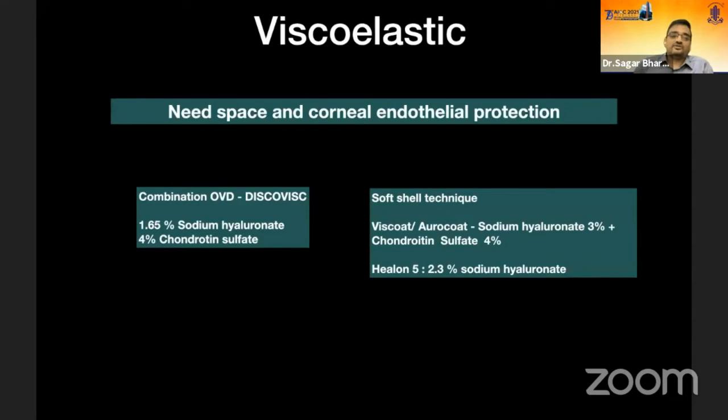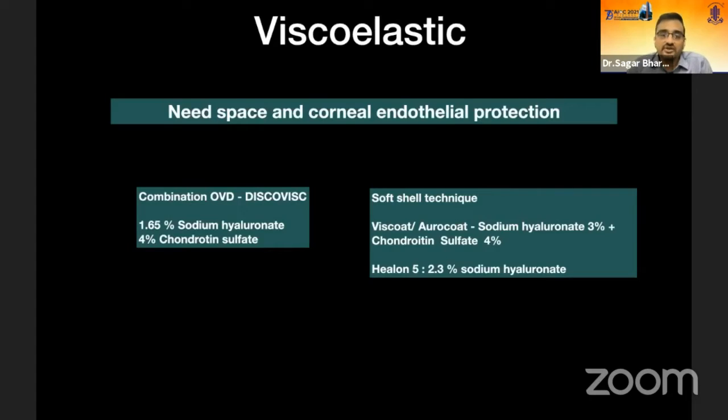It is very important to plan what viscoelastic you will use, because we have a space constraint there and we need to protect the corneal endothelium. So a combination OVD like Viscovisc is something that can be used, where one viscoelastic itself serves both purposes.